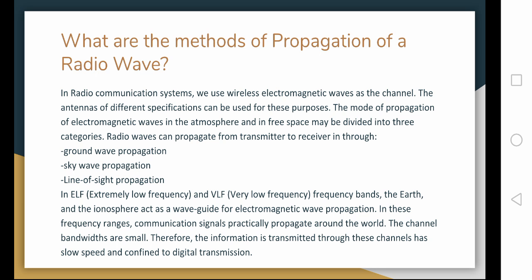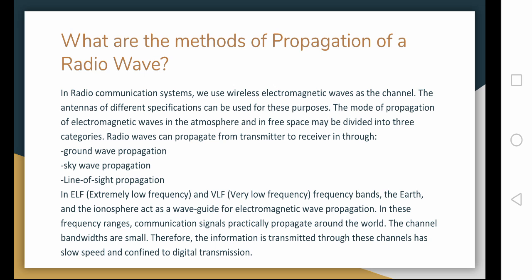Now, what are the methods of propagation of a radio wave? In radio communication systems, we use wireless electromagnetic waves as the channel. Antennas of different specifications can be used for these purposes. The mode of propagation of electromagnetic waves in the atmosphere and in free space may be divided into three categories. Radio waves can propagate from transmitter to receiver through ground wave propagation, sky wave propagation, and third, line of sight propagation.